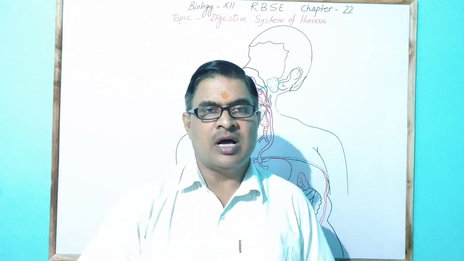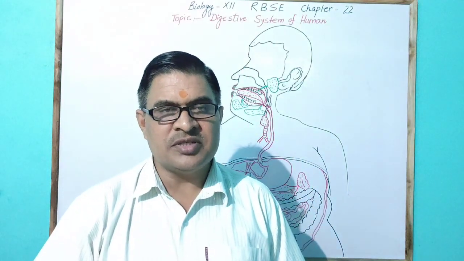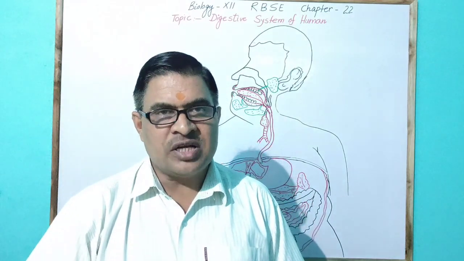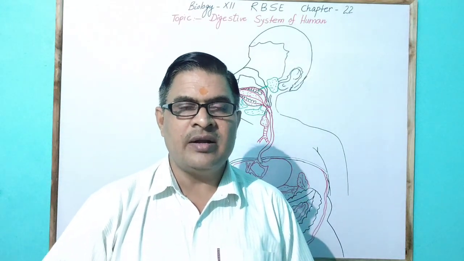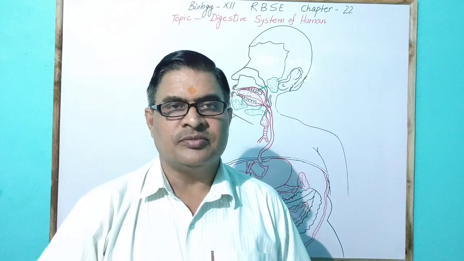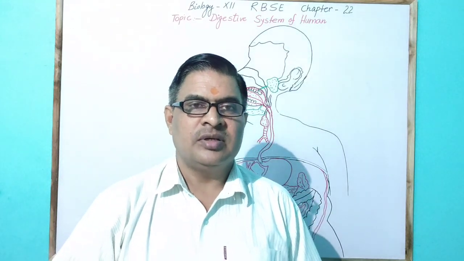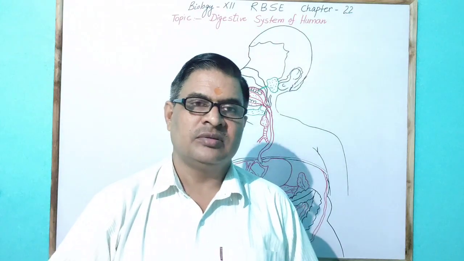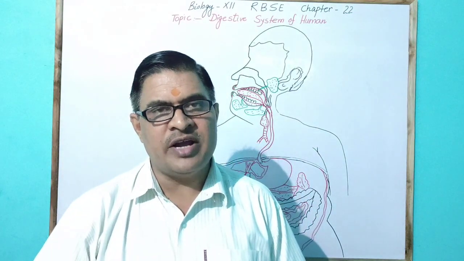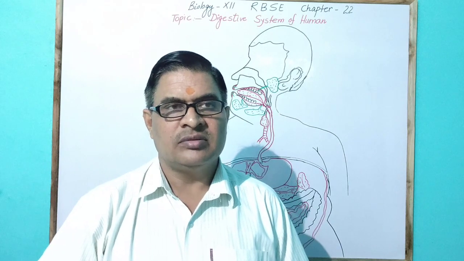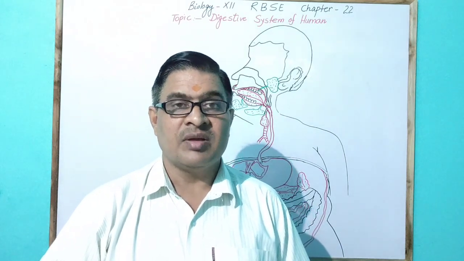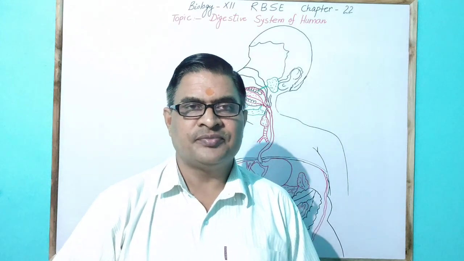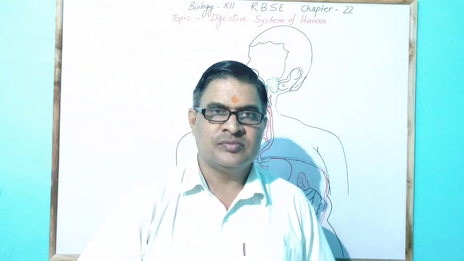The food or substance which is used for production of energy and cytoplasm synthesis is called food. We take food in the form of carbohydrate, protein, lipid, minerals, vitamins and roughage also.